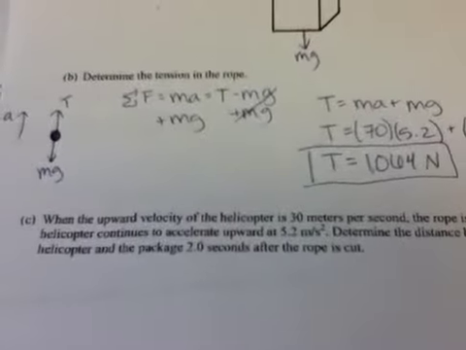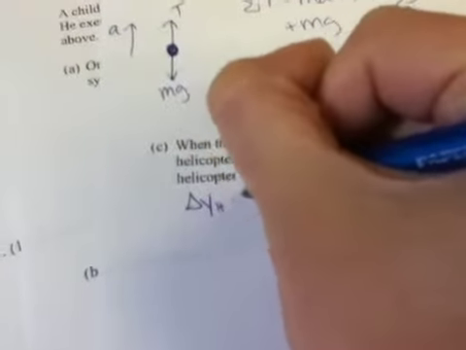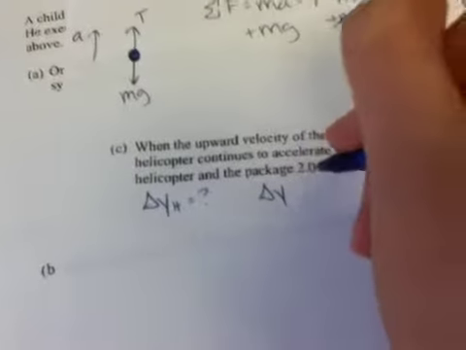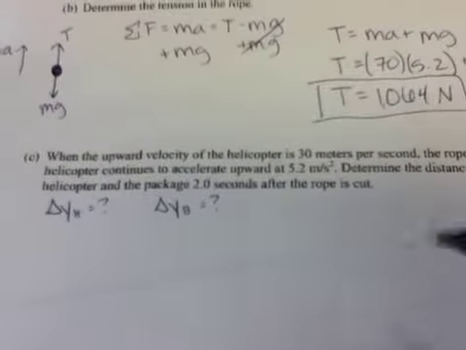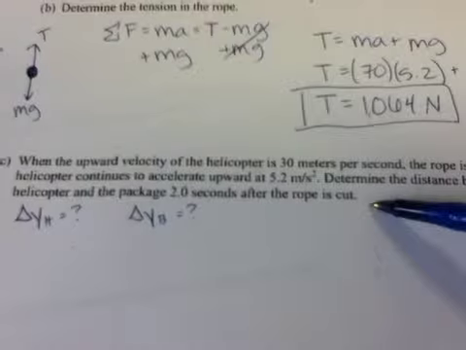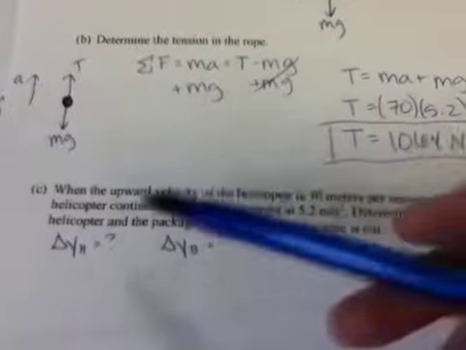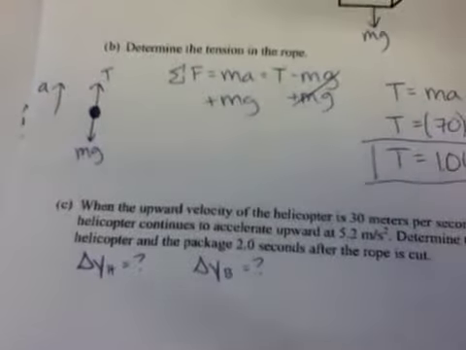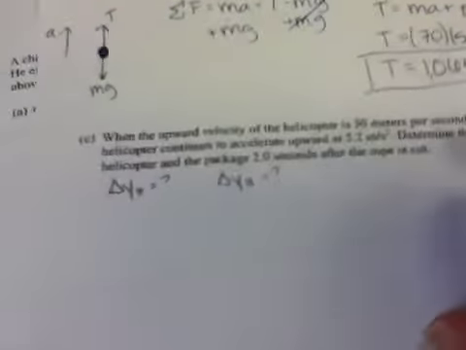How we're going to do that is we need to find, first, the change in y of the helicopter, and the change in y of the box. We know that this box, even after it's cut, is still going to go up a little bit because it's got this initial velocity of 30 meters per second, but it's going to slow down due to the acceleration of gravity. But this helicopter is just going to continue to accelerate upward, whereas the box is going to go up, slow down, and start to come back down again.